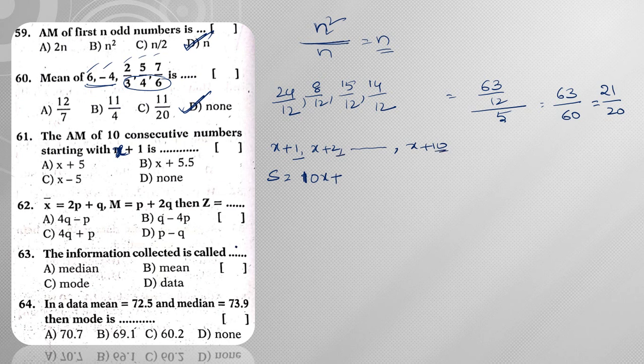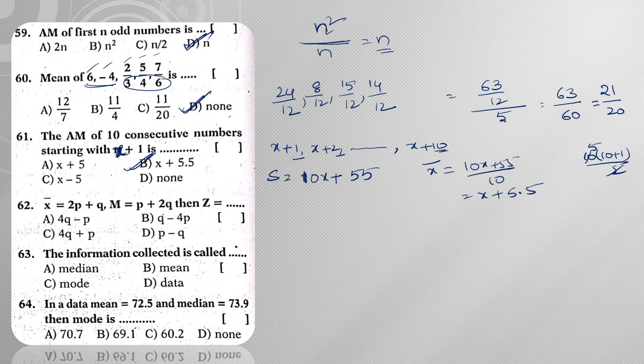The sum of the first 10 natural numbers is 10 into 10 plus 1 by 2. In the 5 table it gives me 55. So the sum is 10x plus 55. Since I need the mean, the mean is 10x plus 55 by 10, which gives me x plus 5.5. Hence the answer is x plus 5.5.